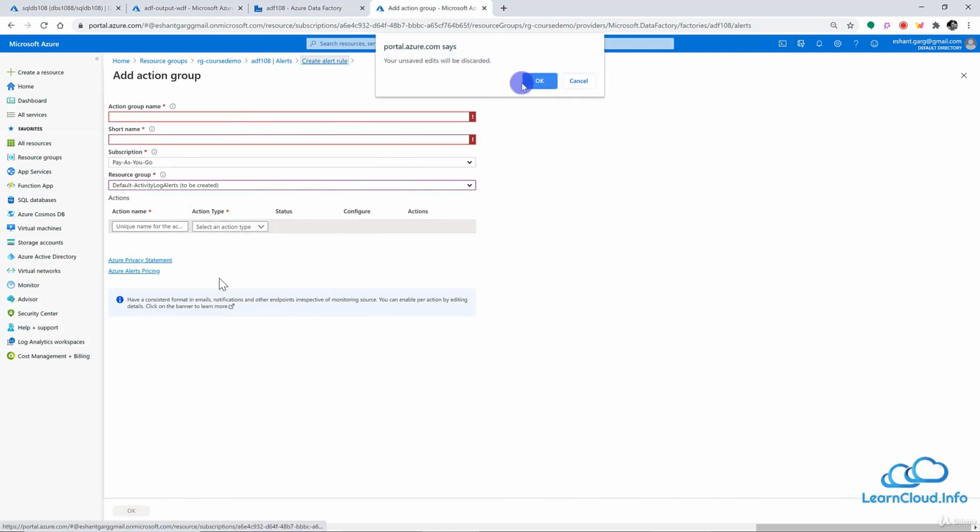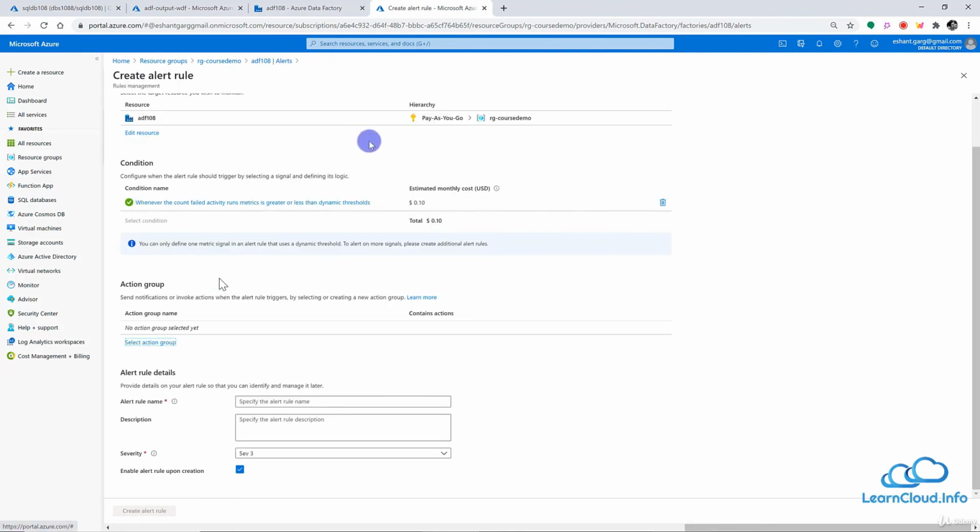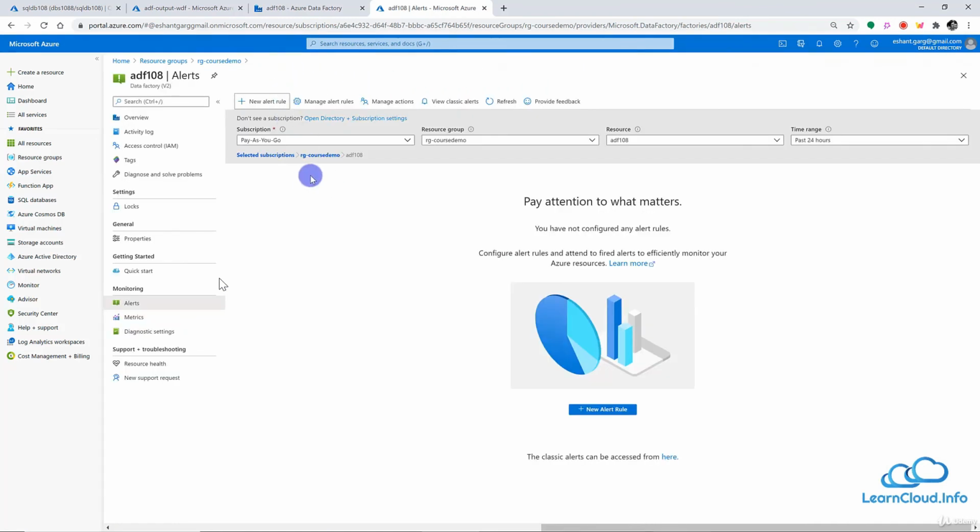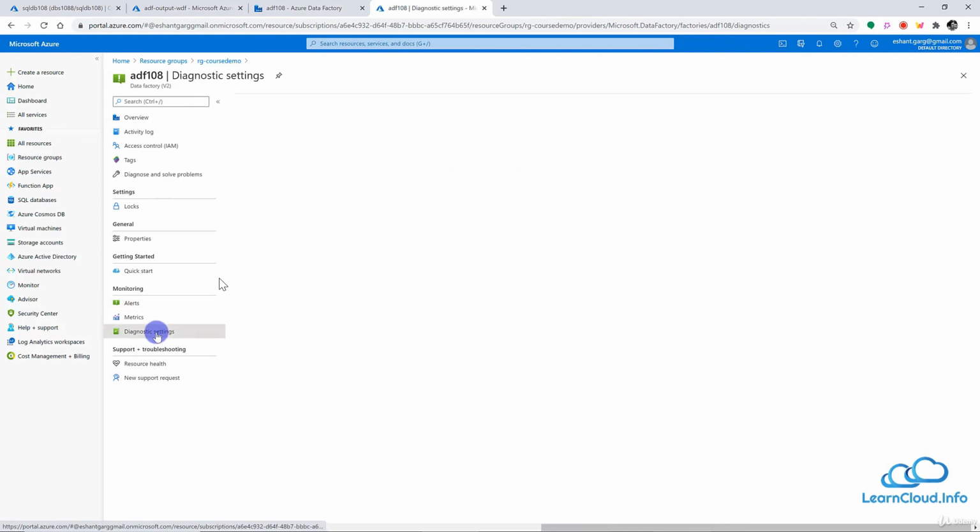I won't do it once again because I've already defined it earlier. Now, after you define the action group, you can simply give the name of the rule, a description, and the severity of your alert. And finally, you can create the alert. This is very easy, you can try it. Once you create an alert, you can go into manage alert rules and manage those alerts there. And the last section we have is the diagnostic settings.